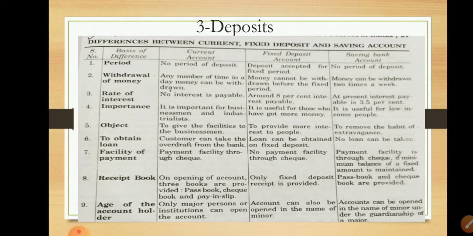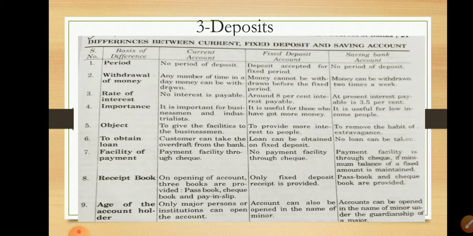The first point is period. In a current account, there is no period of deposit. We can withdraw and deposit more than once or twice within a day. In a fixed account, deposits are accepted for a fixed period.